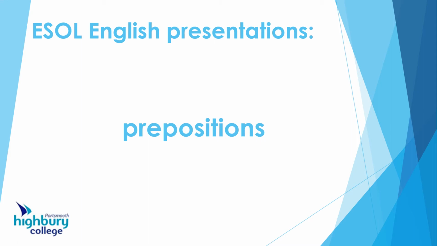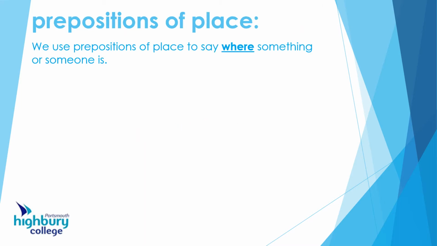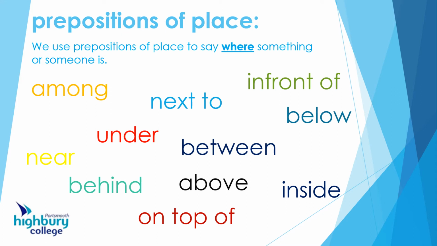So in this presentation, what we're going to do is look in a little bit more detail at the three main groups of prepositions. Right, let's start with the prepositions of place. So what these words all tell us is where something or someone is. There are some examples of different prepositions of place, but they all have the same job: to tell us where it is.